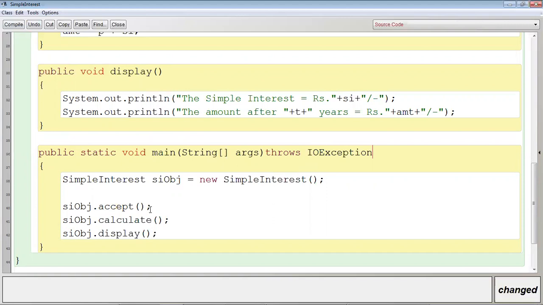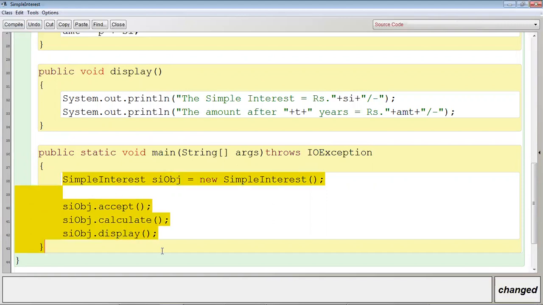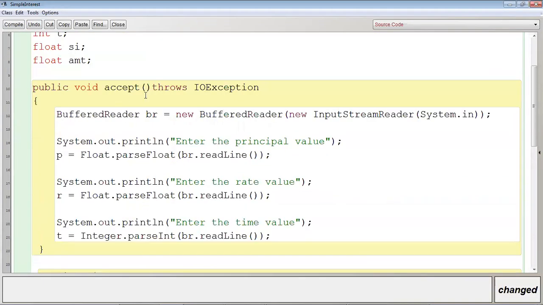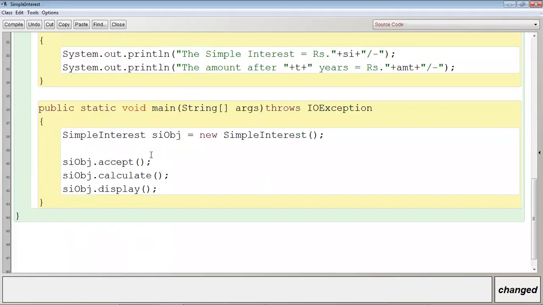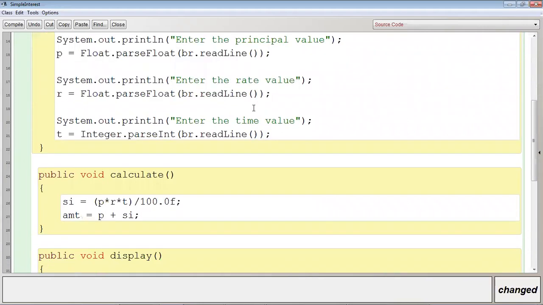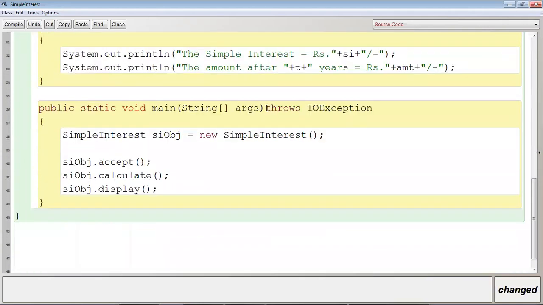Sir, we are not calling the readLine method from within the main method. Yes, you are not calling the readLine method directly from within the main method, but indirectly you are calling it. Sir, indirectly? How? See, you are calling the accept method, and the accept method is calling the readLine method, right? So you are calling it indirectly or not? So at the head part of the accept method, you will have to write throws IOException, as well as at the head part of the main method also, you have to write throws IOException.